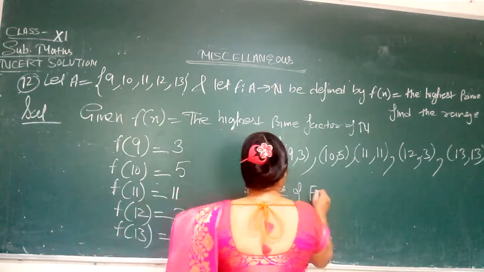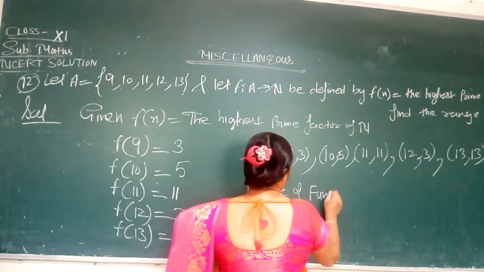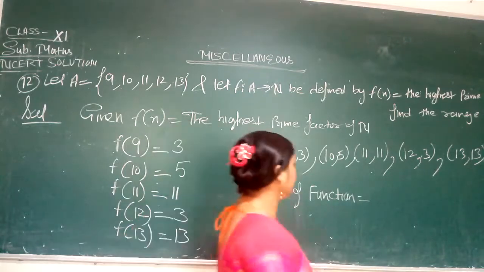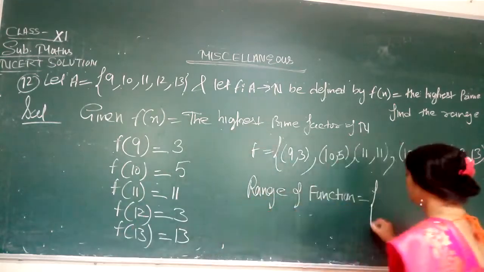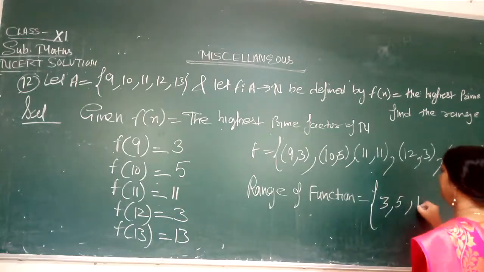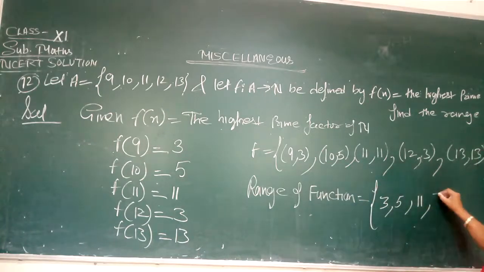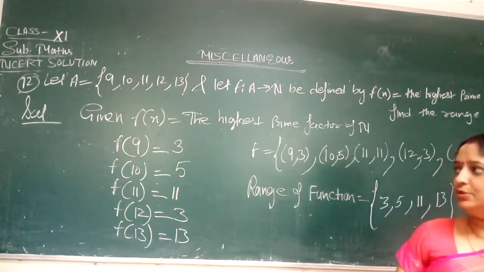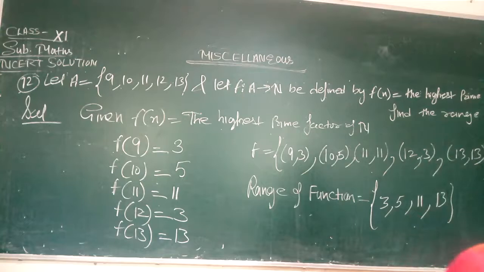You know what is domain and what is range. The first element is known as domain and second is known as range. So here the range of the function is the second elements, {3, 5, 11, 13}, because 3 is coming 2 times. So this is the solution of question number 12.